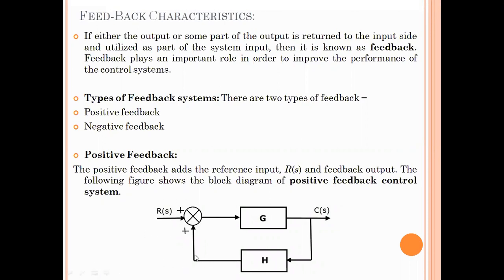Now you can see here, it is a simple control system. The input is R of S, the output is C of S. And here a comparator is used. You can say this is a summer, adder, or comparator. Simply this block will add or subtract the signals.